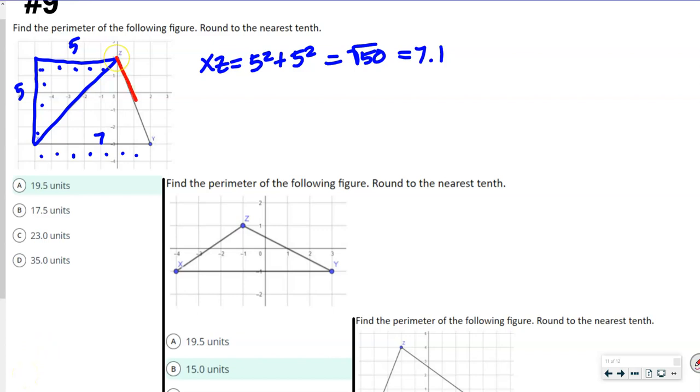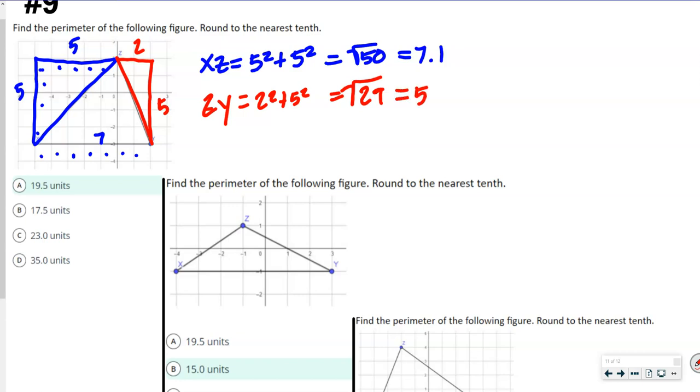Our other side over here, zy, is going to be 1, 2, and 5 again. So this is going to be equal to 2 squared plus 5 squared. That's going to be equal to 4 plus 25, that's 29. Square root of 29 is 5.4. And then we're going to also add, remember this one down here, right? We're going to add this side too, so that's 7. So 7 plus 7 is 14, plus 5 is 19, so 19.5.